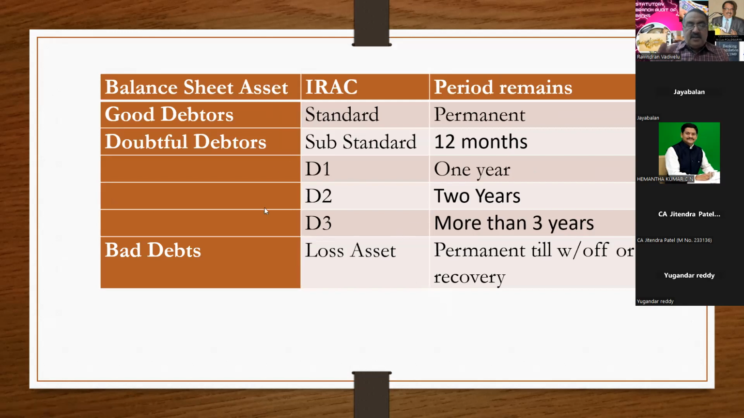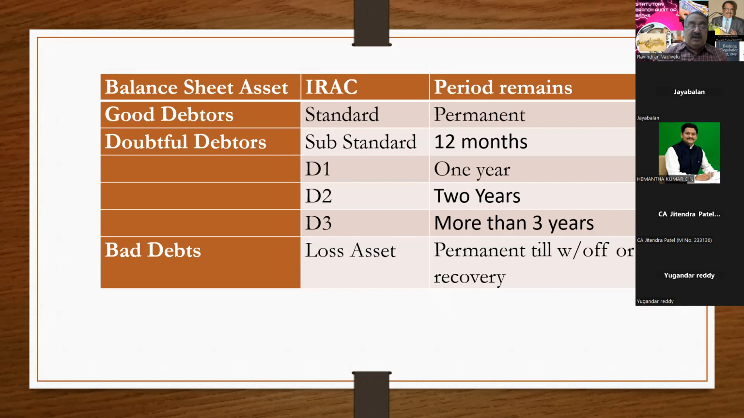I'll tell. So in accounts, what we do: total debtors, less bad debts, less reserve for doubtful debts. The remaining amount is called good debts. Here it is the opposite. This good debt is called standard. It is permanent. That means the dues are paid in time as per the sanction letter. As per the sanction letter, all the dues have been paid.